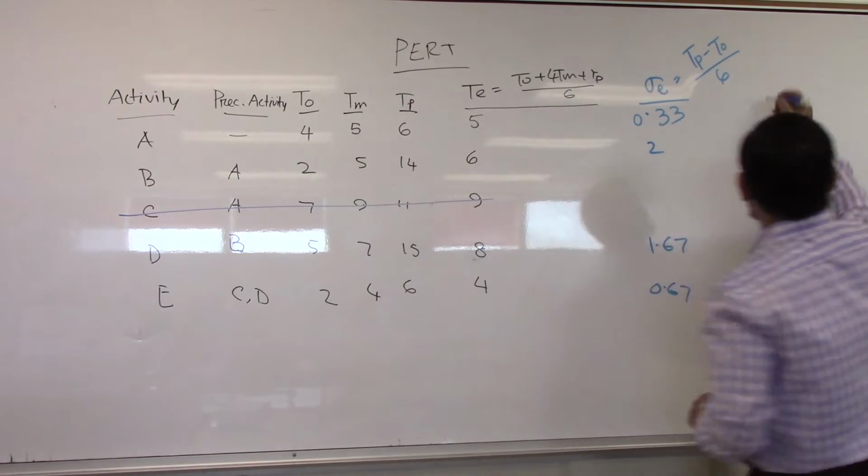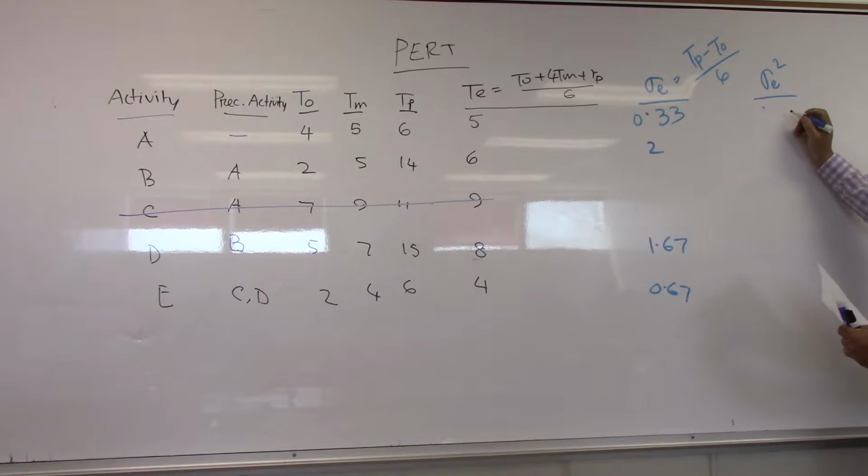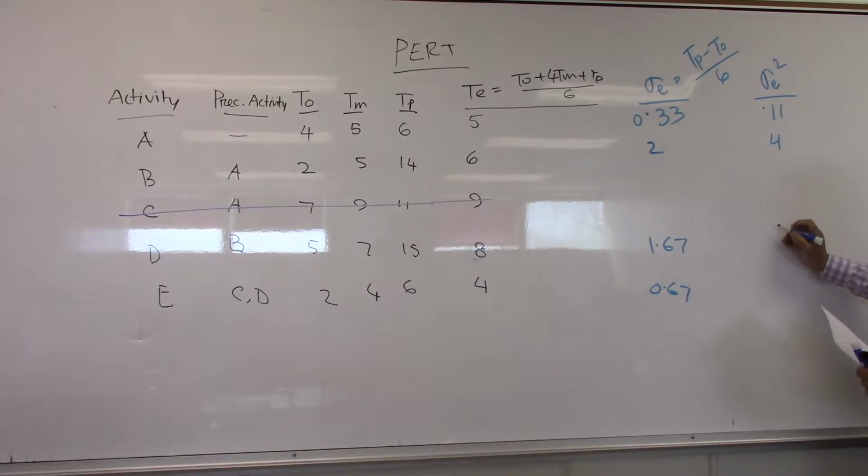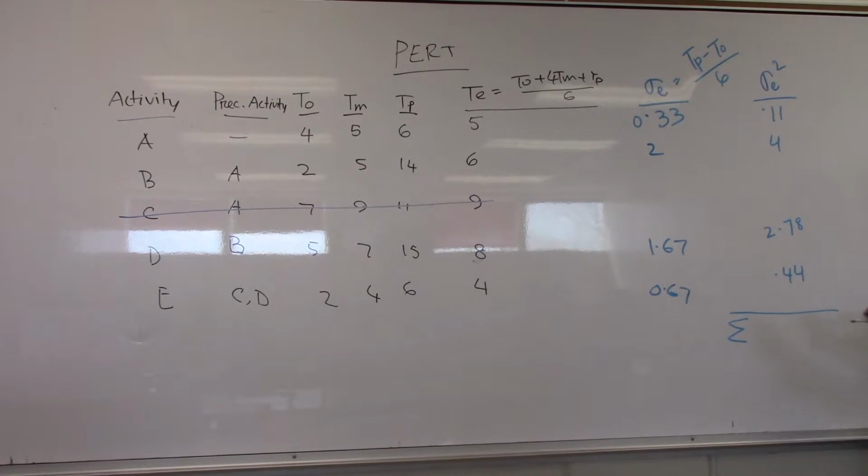Okay, next this is squared. So it is 1, it is 4, it is 2.78, it is 4. Then what is my summation of this? It is 7.78.